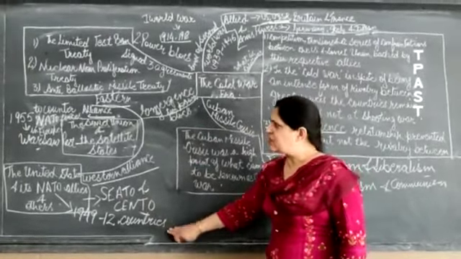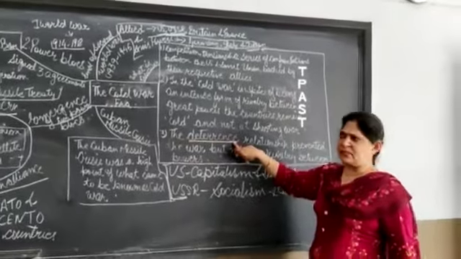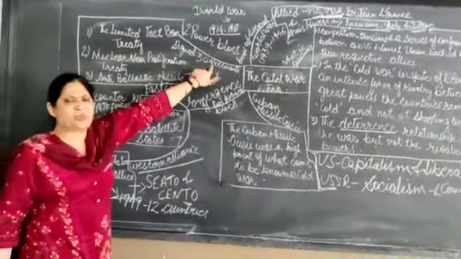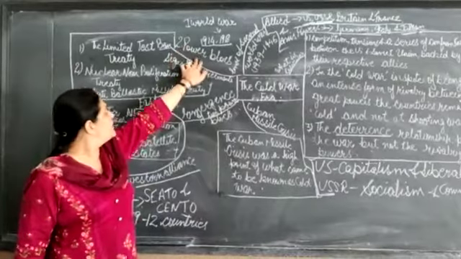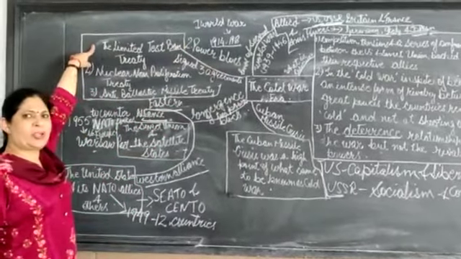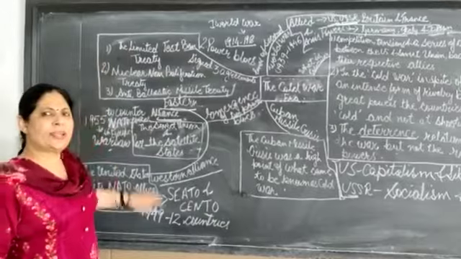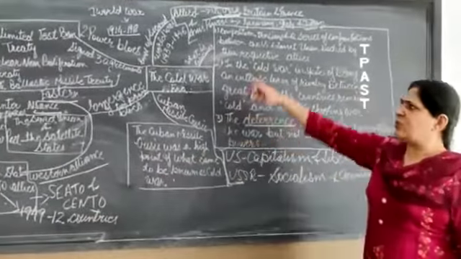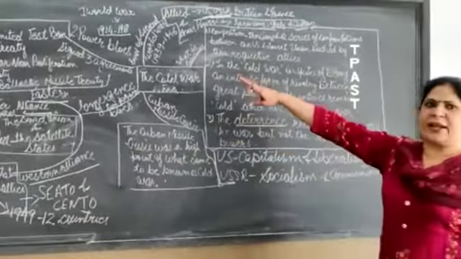And now listen, here I told you this is the arms race. Now come to the arms: the two power blocs signed 3 agreements. It means arms control. Which were the 3 agreements signed by the two powers? When I am saying two powers, that is US and USSR. Which is the agreement? That is the Nuclear Non-Proliferation Treaty, and Anti-Ballistic Missile Treaty. These were signed by the two power blocs.